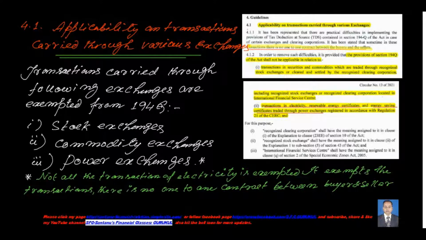So how can a buyer understand whether he is purchasing goods from the same seller and whether the threshold limit of 50 lakhs has been crossed? It's impossible. Similarly, the seller also doesn't know who the buyer is. So where there is no one-to-one contact, the applicability of this section becomes difficult from the buyer's as well as the seller's point of view. So the applicability of this section is exempted in these 3 exchange transactions.